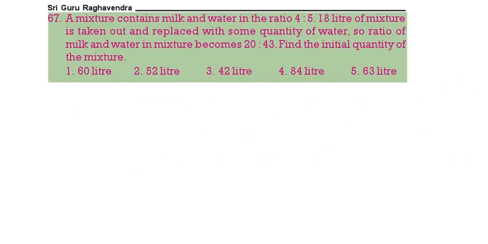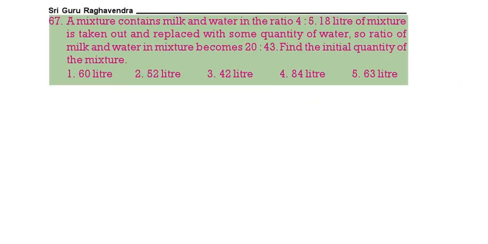See the next question. A mixture is containing milk and water in the ratio of 4:5. Then 18 liters of the mixture is taken out and replaced with some quantity of water. So the ratio of milk and water becomes 20:43. Find the final quantity of the mixture. See here, this 4:5, if you multiply with 5, it will be 20:25. Now, 18 liters of the mixture is taken out and replaced with some quantity of water. Then the ratio of milk and water will become 20:43.